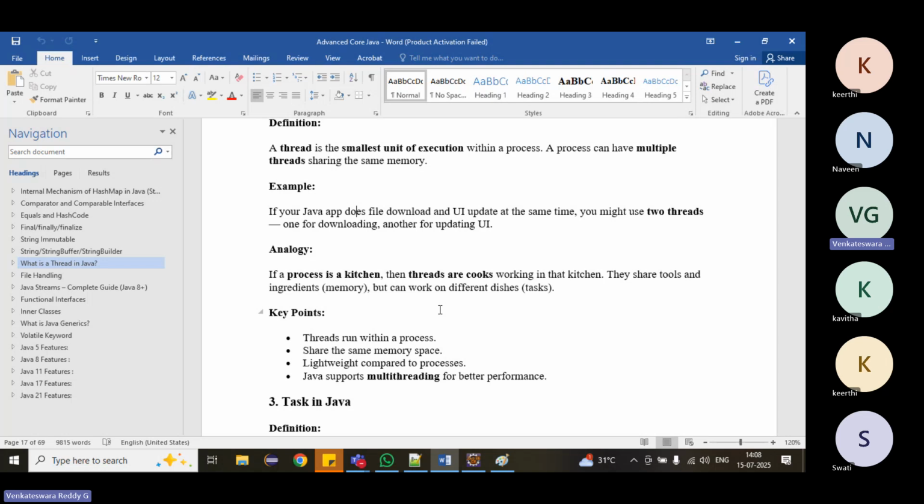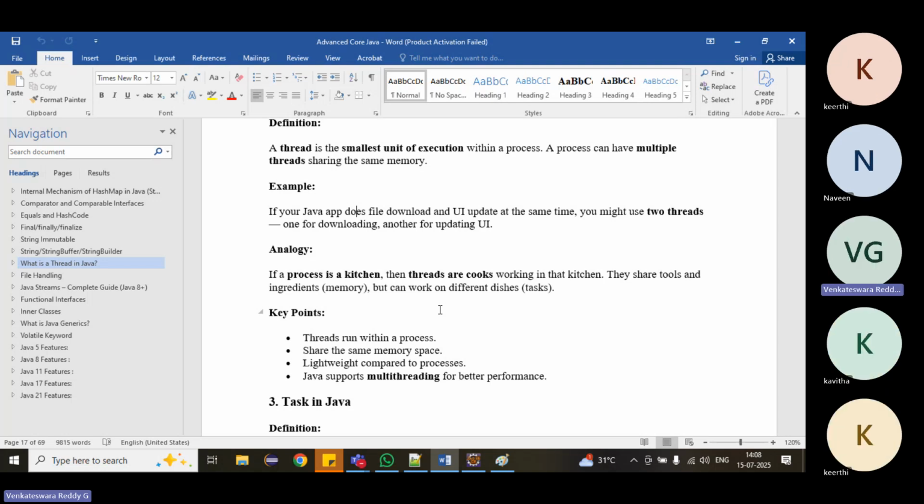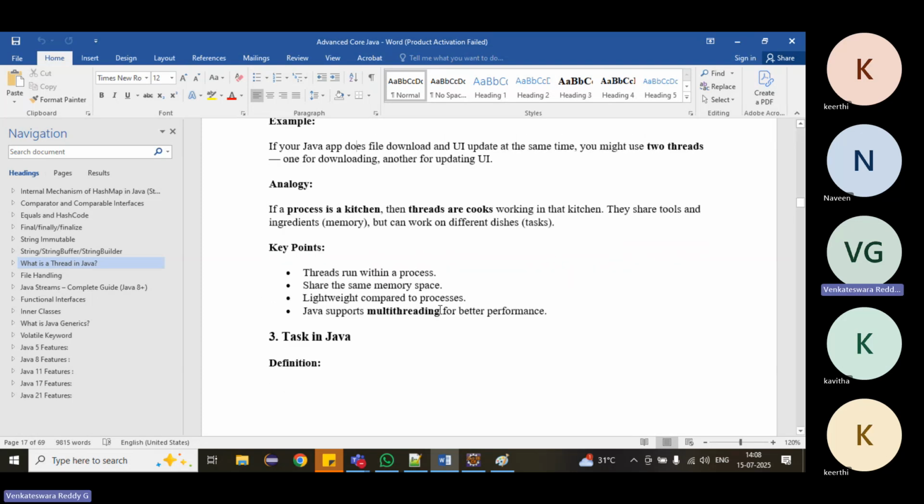That means if we have any process and we are doing multiple things at the same time, we use threads. Here, process, thread, task are all combined. A thread will do each task. Threads run within a process and share the same memory space, lightweight compared to a process. A process is a big one; in the process, we will have multiple threads. Java supports multithreading for better performance.